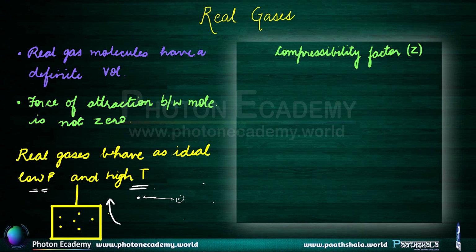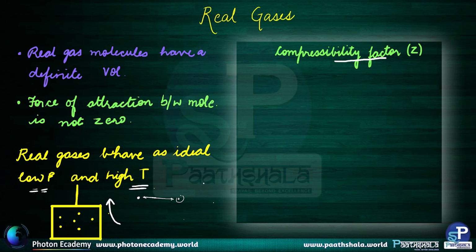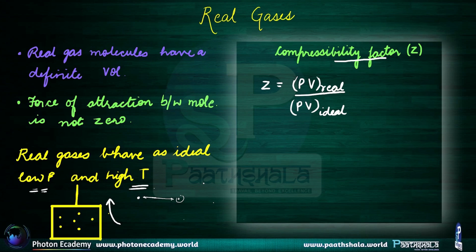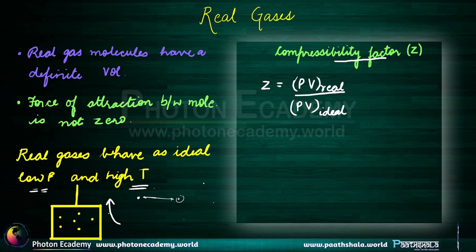Now, to account for this real behavior, we have something which we call the compressibility factor. And the compressibility factor can be defined as PV real divided by PV ideal. Okay, that is, if we have a sample, the actual pressure into volume which we are obtaining for that sample divided by what would have been the pressure and volume at the given conditions if the gas would have been ideal. That is what we get from the compressibility factor.